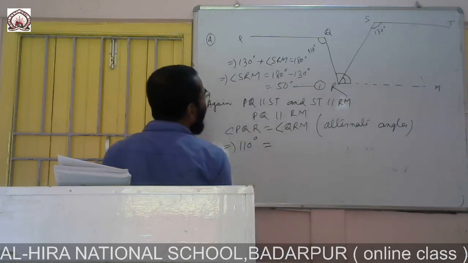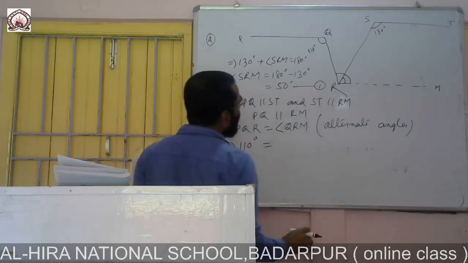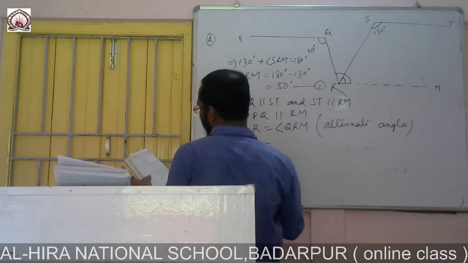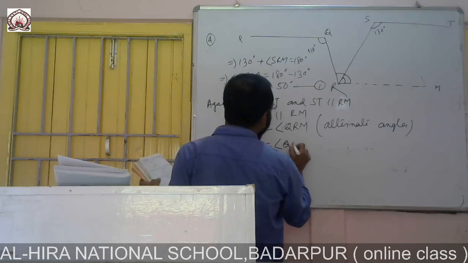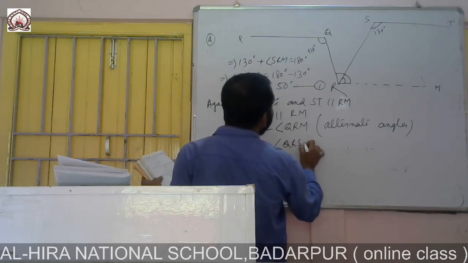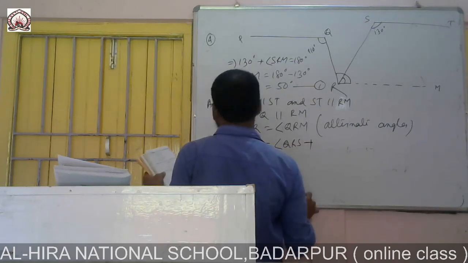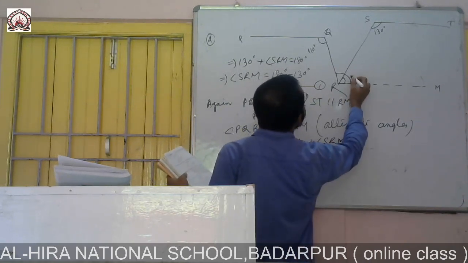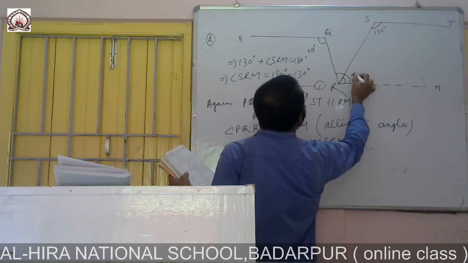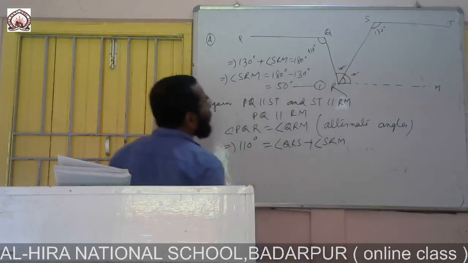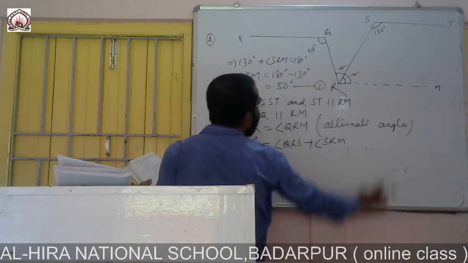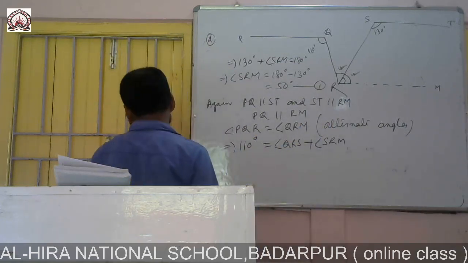In the picture, you see this is a combination of two angles: one angle is QRS plus another angle is SRM, and the combination of these two angles is QRM.